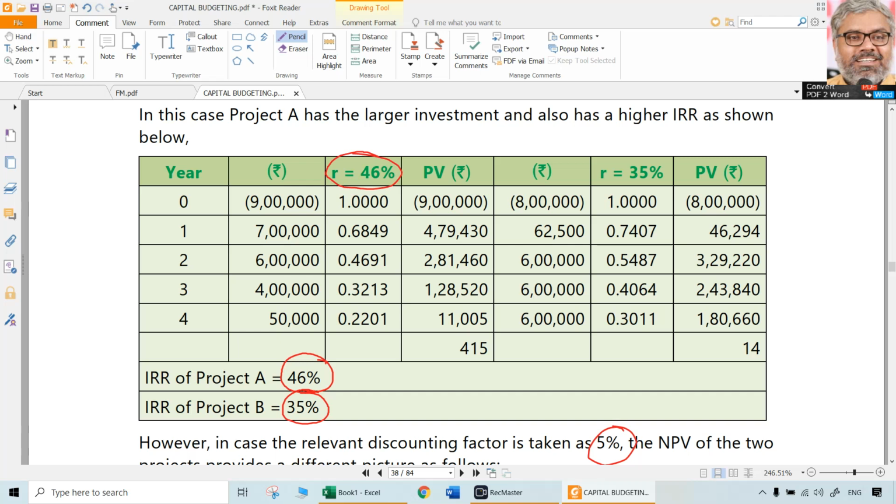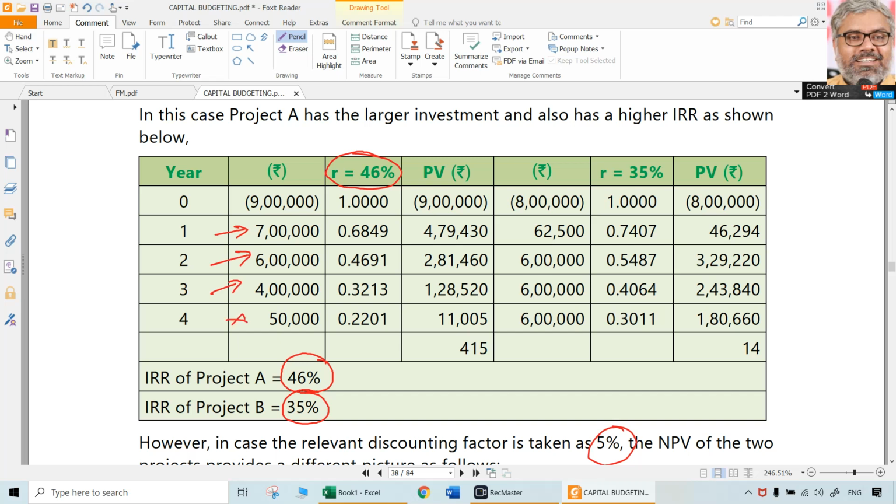The reinvestment of these cash flows means first year 7 lakhs rupees has come. Will that be there only? No. That 7 lakhs rupees will be reinvested, right? At what rate? At 46% rate. For how many years? 3 more years. Then 6 lakhs is reinvested at 46% for 2 more years. 4 lakhs is reinvested at 46% for 1 more year.